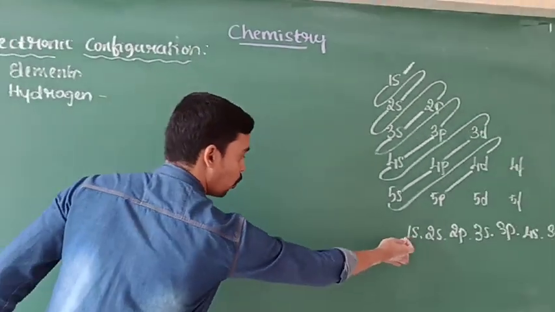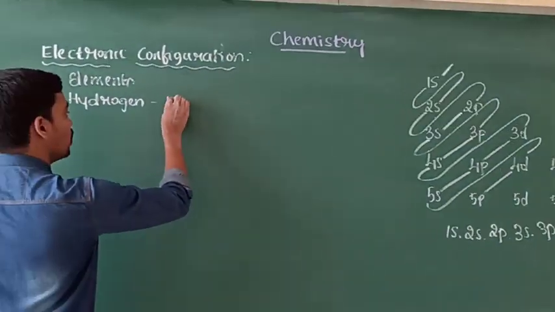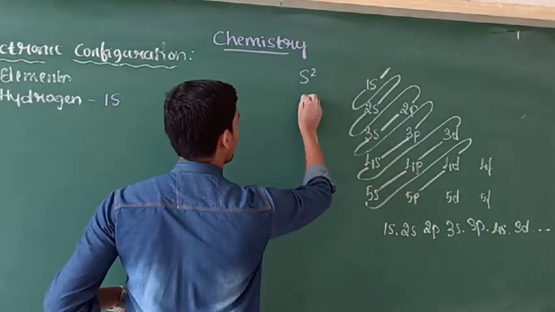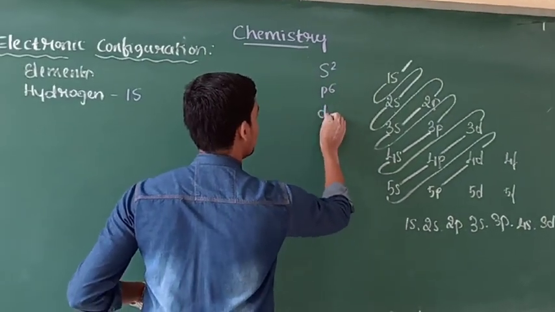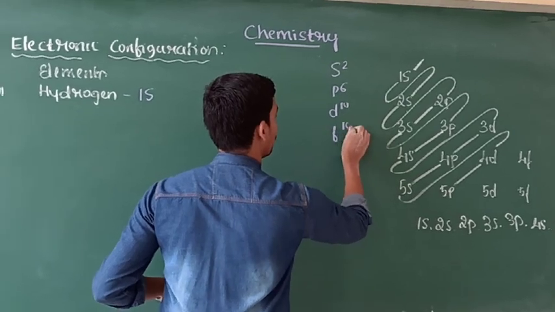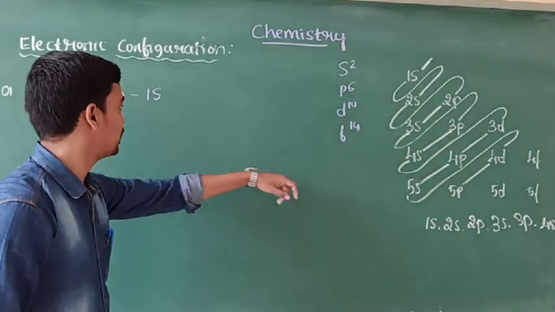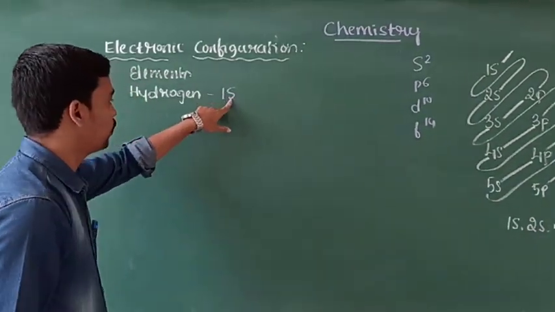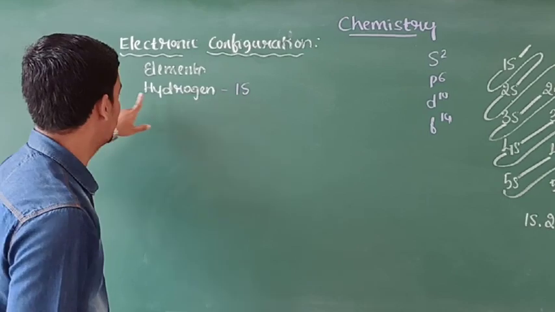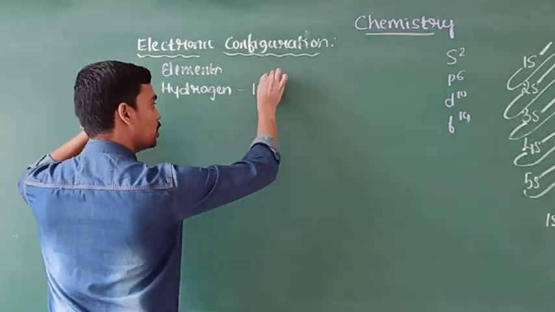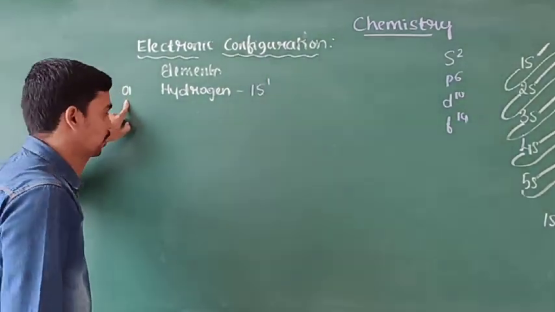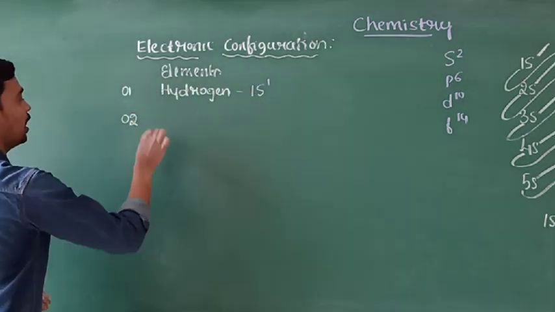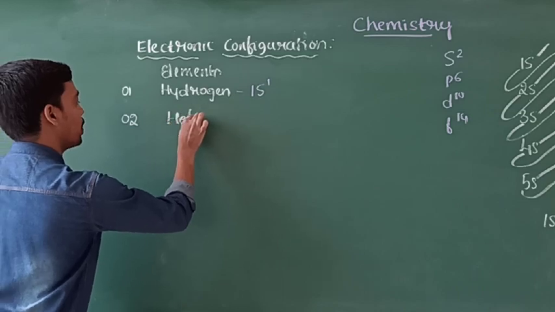Here the first one is 1s. The maximum capacity of s is 2, p is 6, d is 10 and f is 14. These are the maximum capacities. First the electrons enter into the 1s. The maximum capacity of s is 2, but here only one electron is present, so it is 1s1. Clear? And the second element is helium.